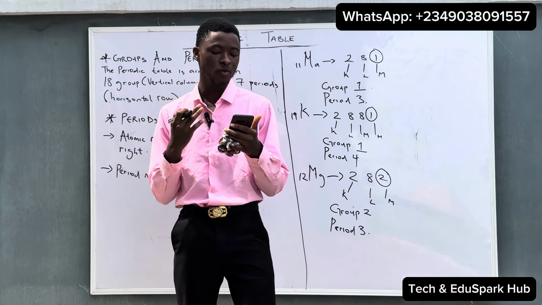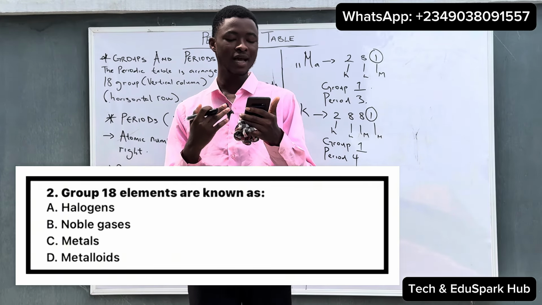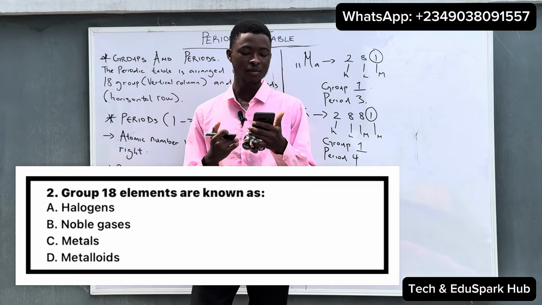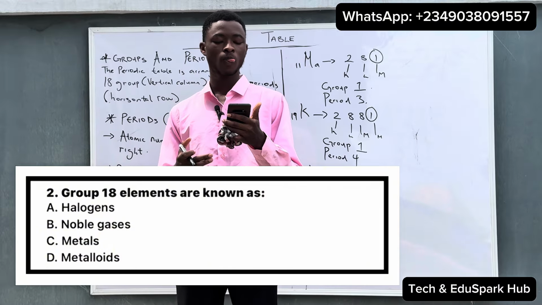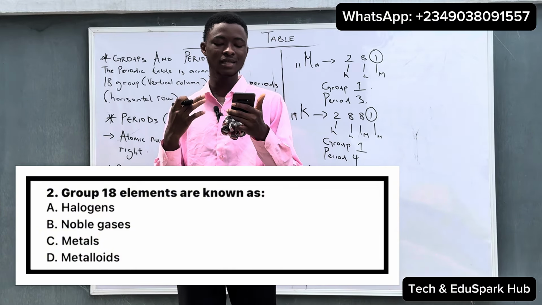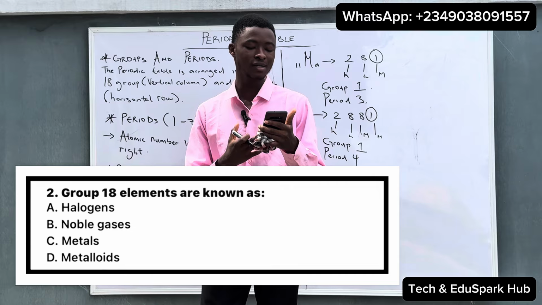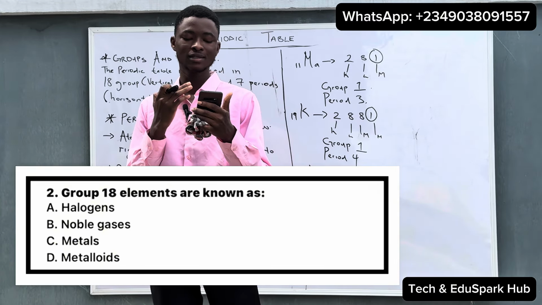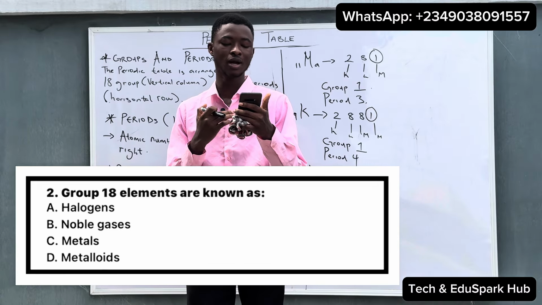Another question that we have says that group 18 elements are known as what? A, halogen; B, noble gas; C, metals; and D, metalloids. For this kind of question, we say group 18 elements are also known as noble gas, rare gas, or inert gas. So any of these answers is correct. Looking at this question, option B is correct, which is noble gas.